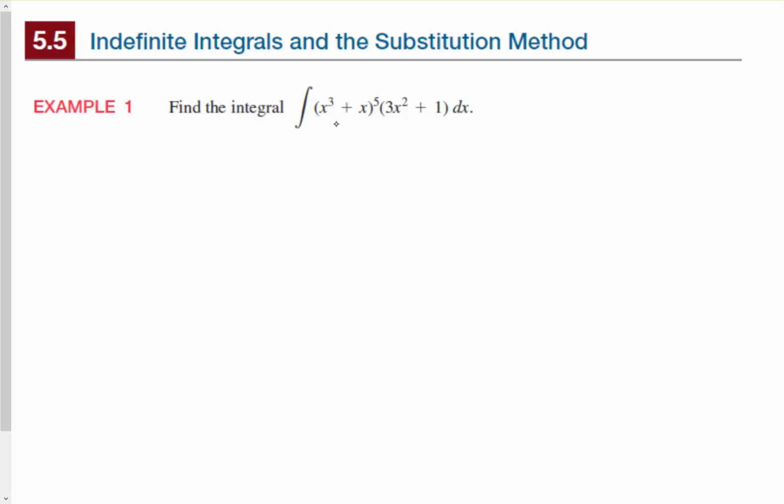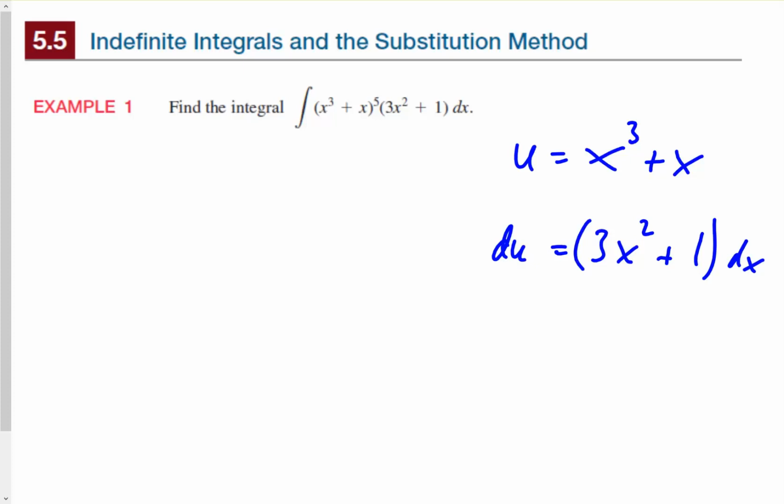If we look at this, the 3x squared plus 1 is the direct derivative of x cubed plus x. So that tells us that our u is going to be x cubed plus x. We have u equal to that, and that means du, the derivative of u, would be 3x squared plus 1, with respect to x.